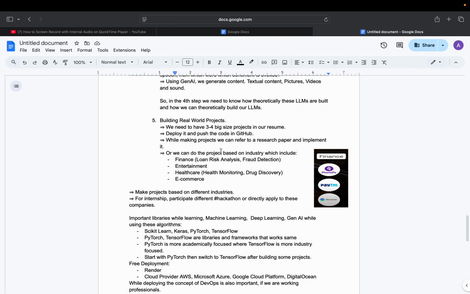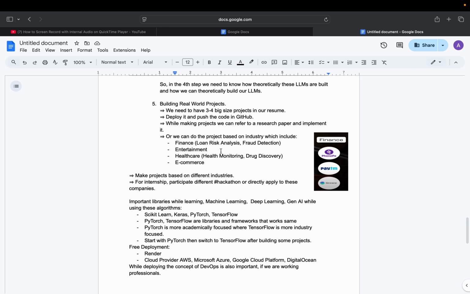So in the fourth step, we need to know how, theoretically, these large language models are built and how we can build our own LLMs. Then the fifth process is building real world projects. So from here, we are going to build some real world projects.